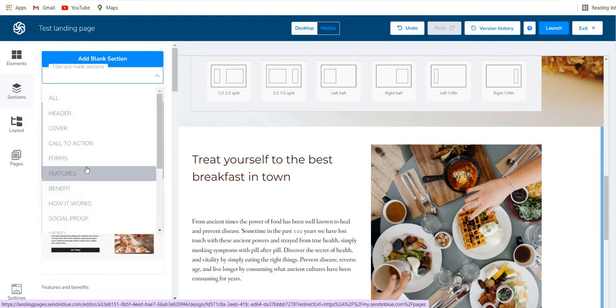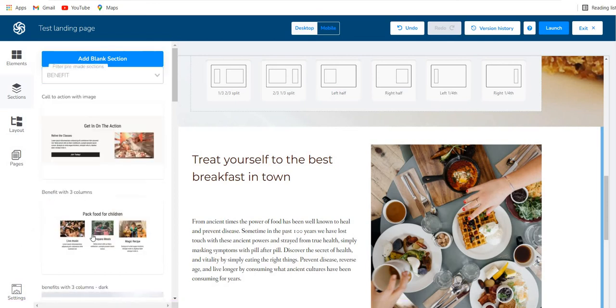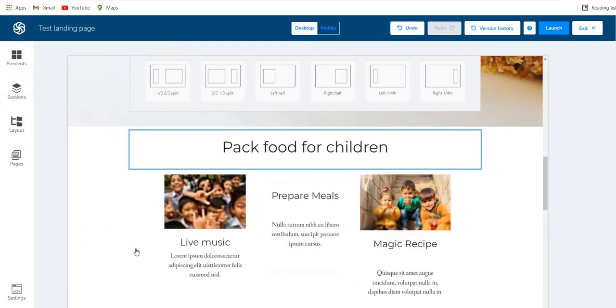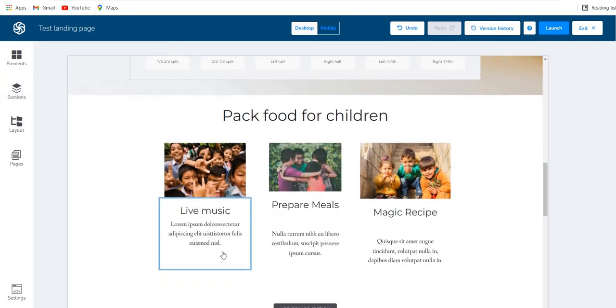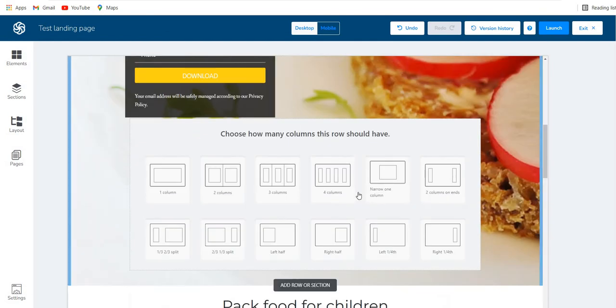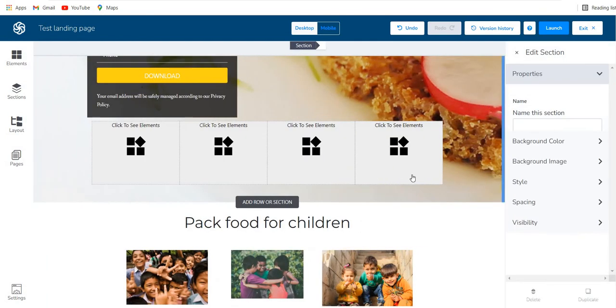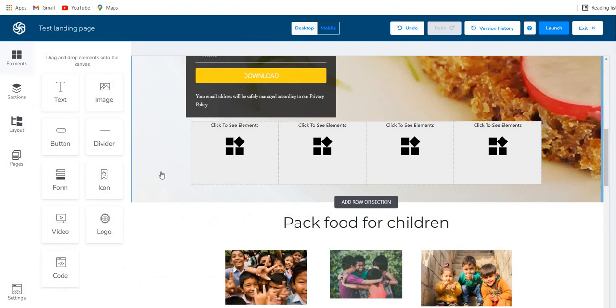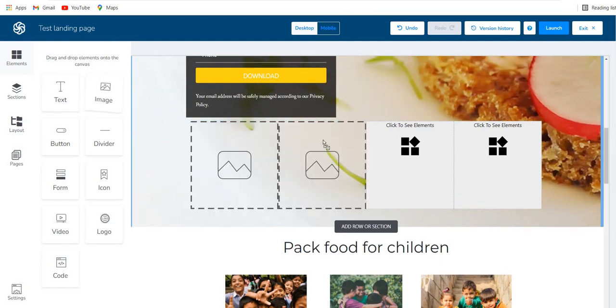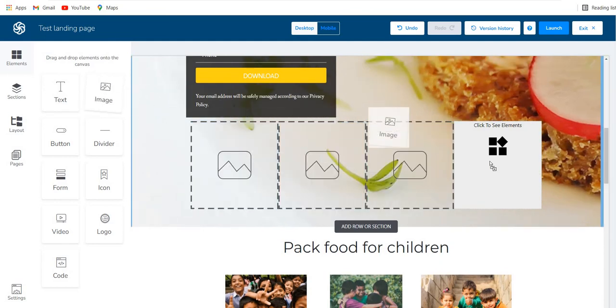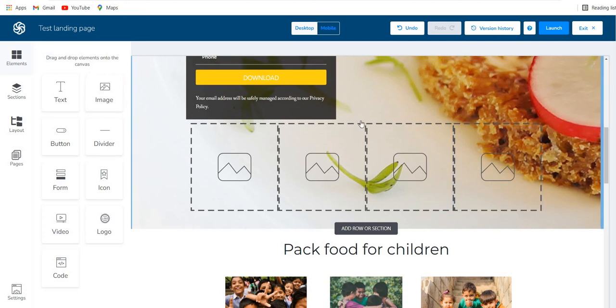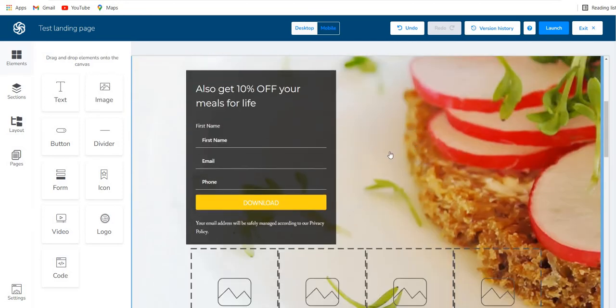Different sections are available. So if I want to add a feature section or a benefit section, I'll just click on benefit, and this could be one of the sections that I want. I'm going to add this section, and you see the section over here, and this has come in. I want to delete this, or I can over here, since I've added a row, I can add images. I can drag and drop different images over here, and I've used this row within the header template, right?